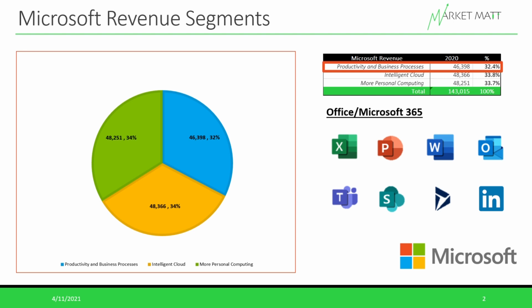But just going over this segment, Microsoft now has a really strong lineup when it comes to applications that are going to be used in the workplace. So if a business is going to be paying for a subscription to Microsoft 365 to use Excel, PowerPoint, Word, or Outlook, it's very likely that, instead of paying for Slack, they'll probably look into Teams if that's going to work for them. Or instead of paying for Dropbox or Box, they're probably going to look into SharePoint to see if that's going to fit their needs.